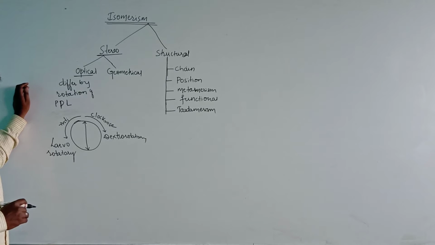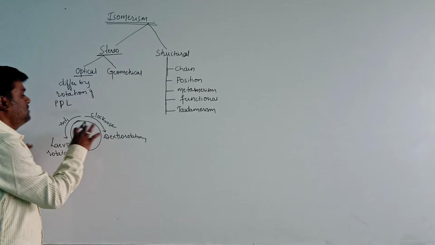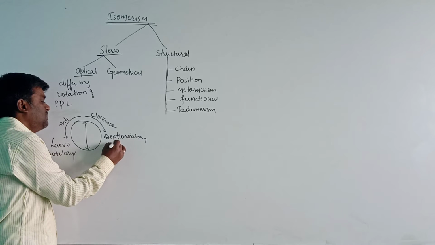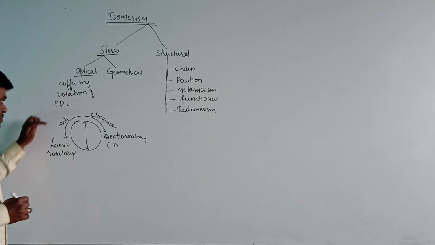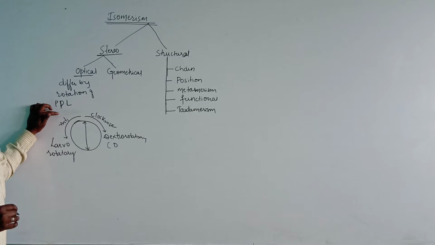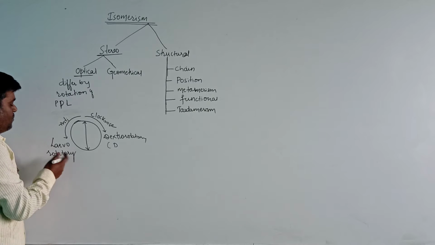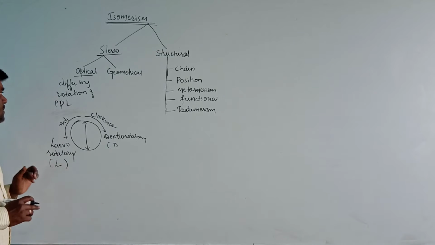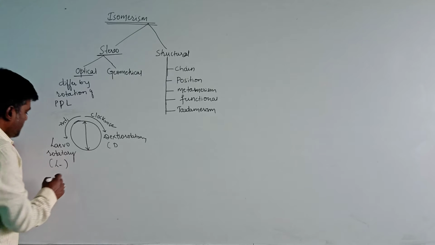The compounds which rotate plane polarized light in the right direction are dextrorotatory or D compounds. The compounds which rotate it in the left direction, or anti-clockwise, are levorotatory or L compounds. Okay, then let us see an example.